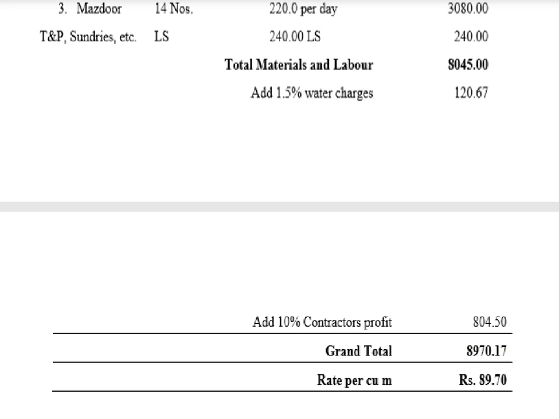So 8970 is divided by 100. Okay, so you will get 89.70. Clear? Rate per cubic meter.